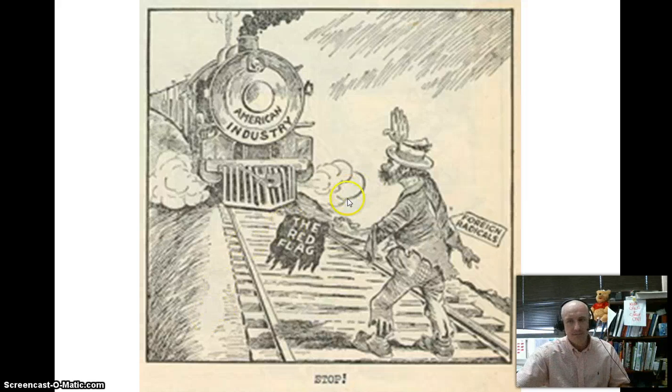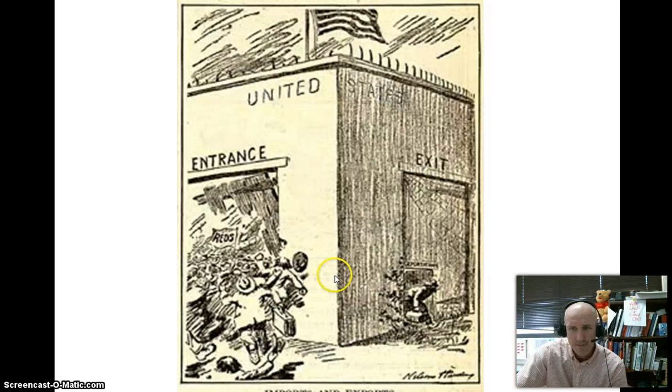All right, look. Red flag is going to stop. What's this red flag supposed to represent? Communism might be stopping American progress, American industry. Stop the red flag. Oh, no.